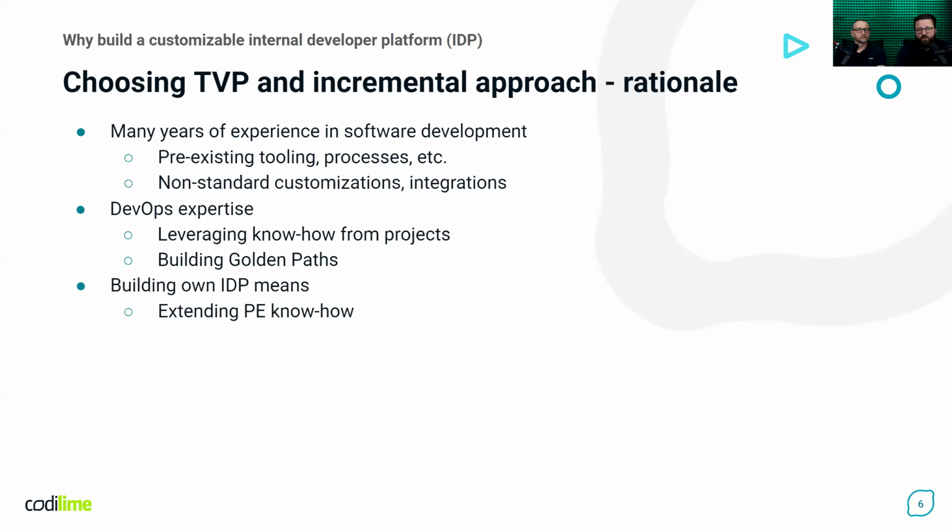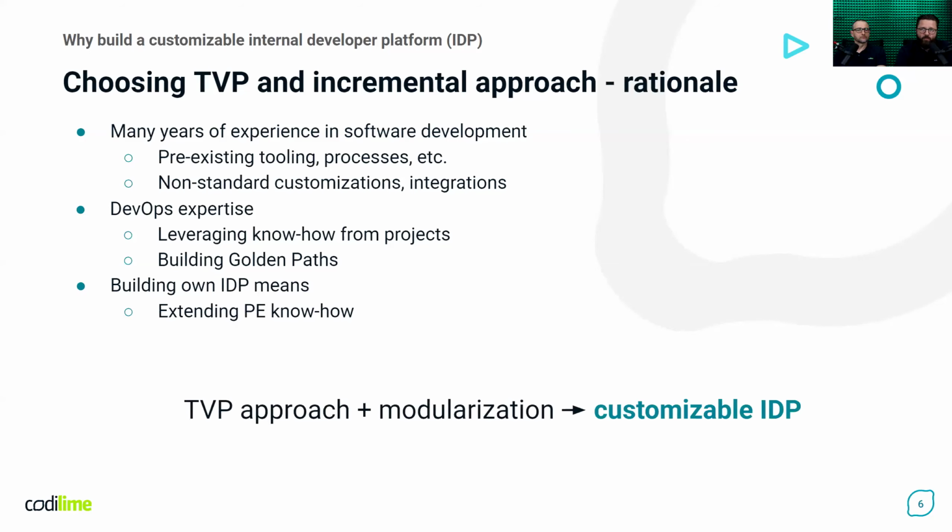And not to forget the fact that building something from scratch is the best way to extend the knowledge about the topic. Same goes with platform engineering. We wanted to extend our internal know-how. In general, choosing the TVP approach and making sure that the architecture is modular means we can provide a customizable IDP that can then be used in many different projects for many different customers, leveraging already existing systems, tools, and processes.